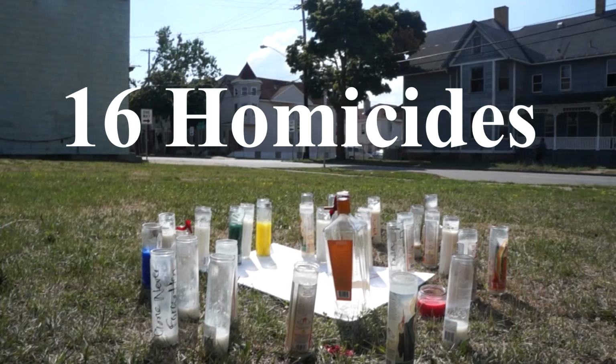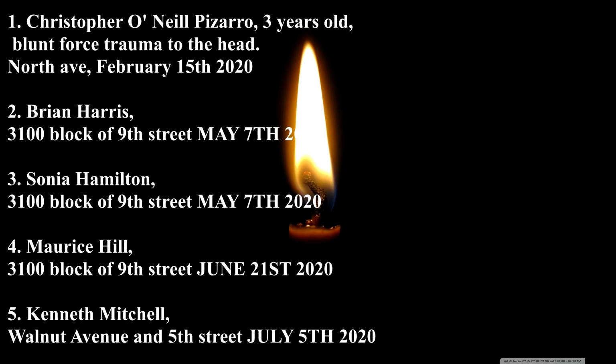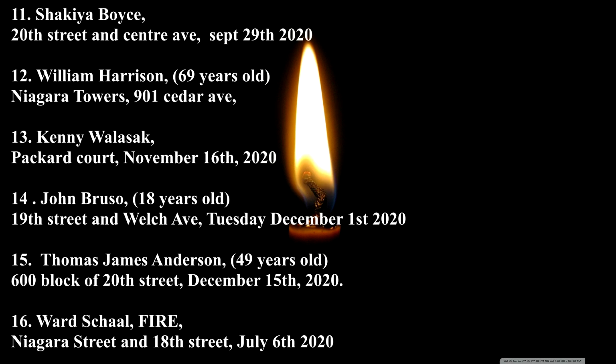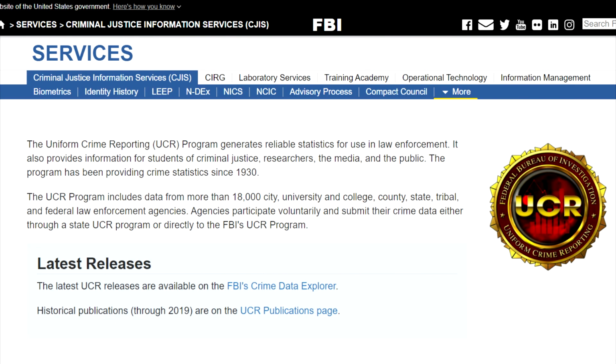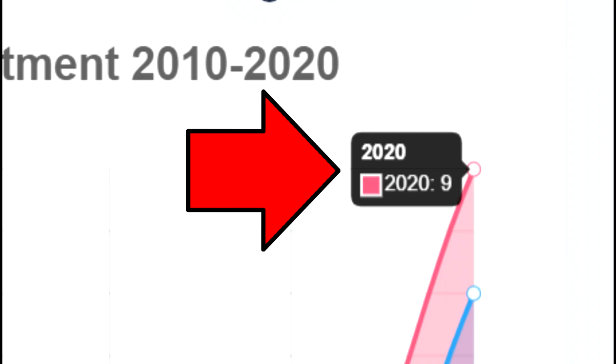In 2020, there were 16 homicides in Niagara Falls, New York. If you don't believe me, here are the names, dates, and locations of every single person that was murdered in Niagara Falls, New York. You can Google every single person yourself. However, if you go to the UCR and you look up the homicides for Niagara Falls in 2020, the UCR shows that we only had 9 murders. That means 7 people went missing from the statistics.